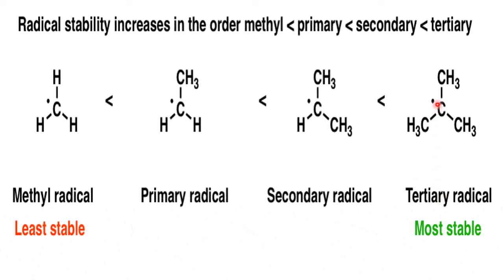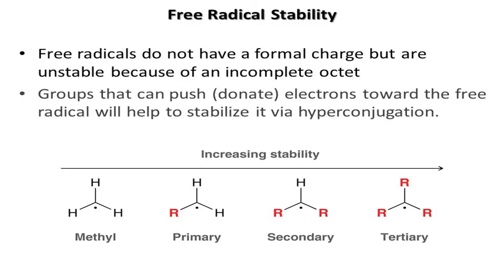This is the most stable. Why most stable? Why least stable? Please think. I leave it to you, but I give a clue. Alkyl groups are called what? Electron donating groups, EDG. Already explained in the case of carbocation. Now please take this as food for thought. Same thing, but here is the reason: groups that can push electrons towards the free radical will help to stabilize it via hyperconjugation. That's why I stopped here. Please think, we'll come to this topic once again.